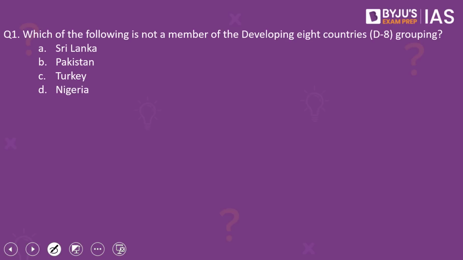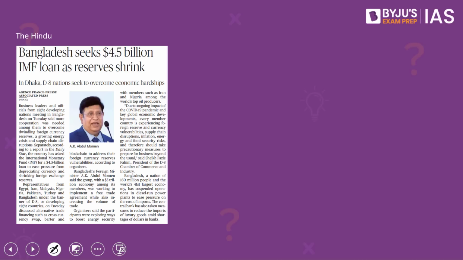Beginning with the first question of the day, which reads, which of the following is not a member of the Developing 8 countries, also known as the D8 grouping? The four options are as follows: A. Sri Lanka, B. Pakistan, C. Turkey, and D. Nigeria.